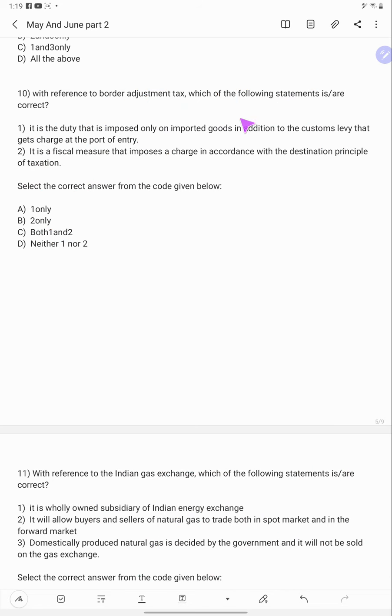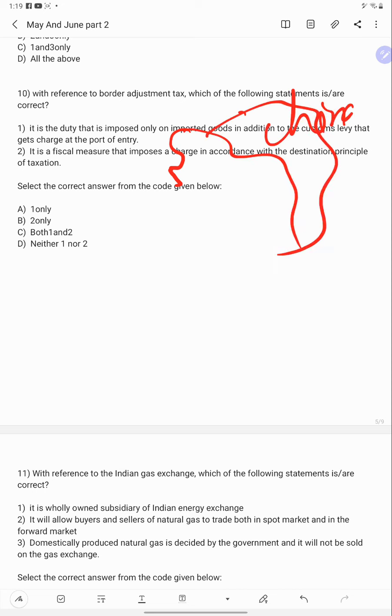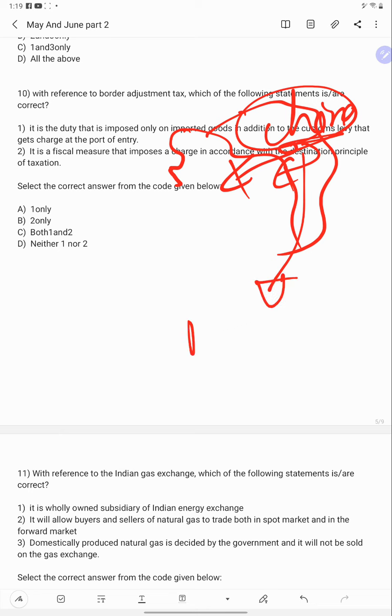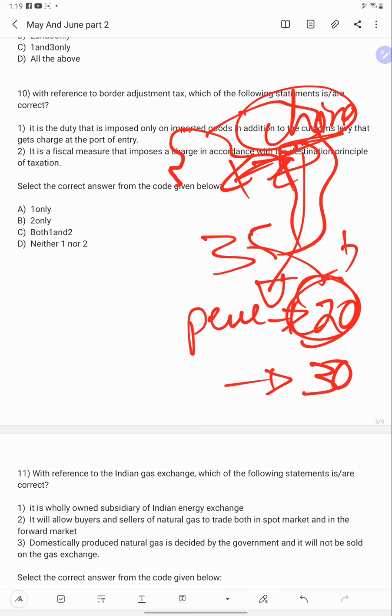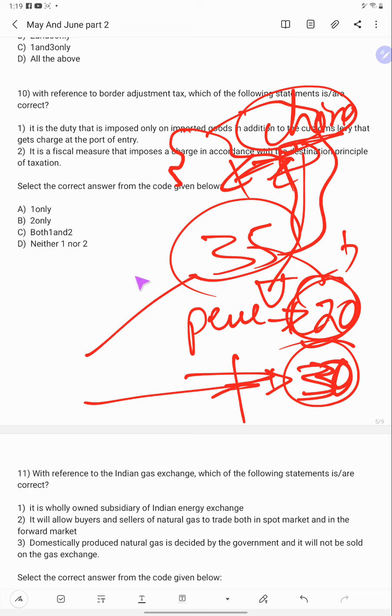Why? Imagine products are coming to India from China. Chinese products are very cheap. Imagine a pencil costs 20 rupees in China, but in India it is 30 rupees. Now India will tax the Chinese 20 rupee pencil, and it will become 35 rupees. India's pencil will be 30 rupees. People will buy the 30 rupee pencil, not the 35 rupee one.